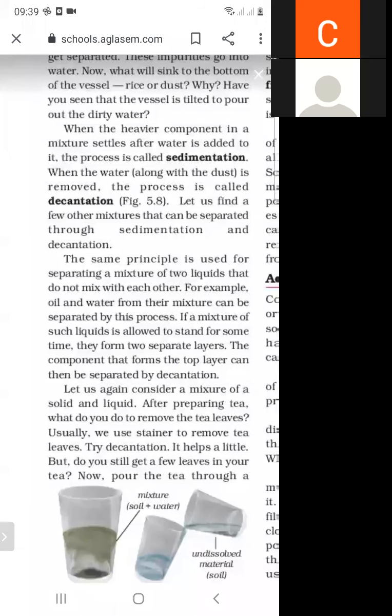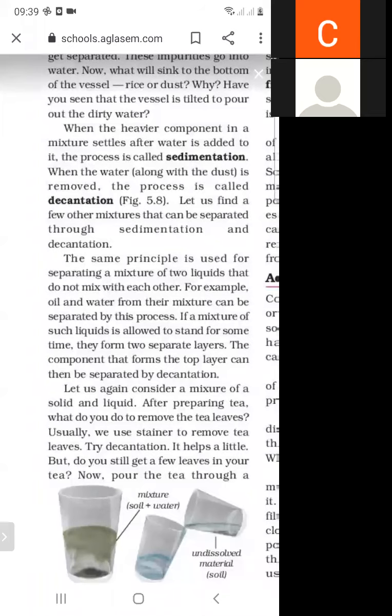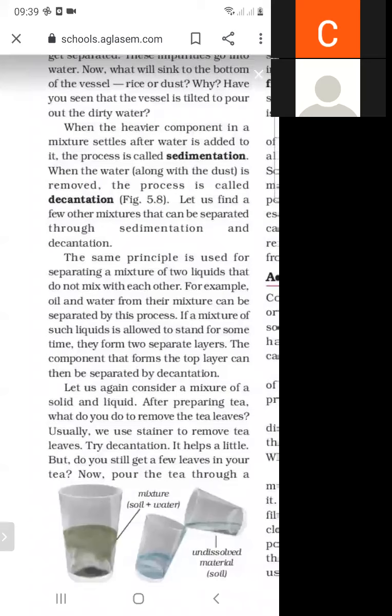So how can we separate oil and water? The oil and water from the mixture can be separated by a process. If a mixture of such liquids is allowed to stand for some time, then they form separate layers. If we mix oil and water, they do not mix with each other, so they form separate layers.